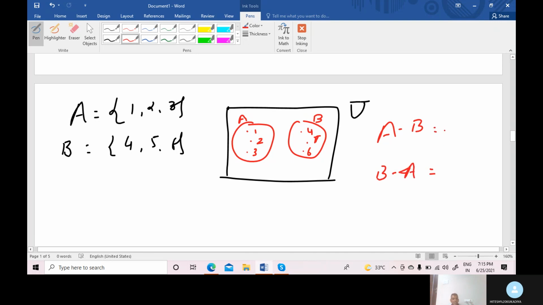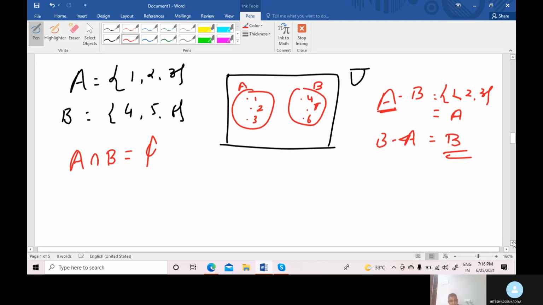Our concept is that whenever we discuss the difference set, common elements are cancelled. But here there are no common elements in both sets because A intersection B is a null set, since both sets are disjoint sets, right? So we write all the elements contained in the first set A. The first set is A, so write the answer A: 1, 2 and 3. You can write the answer as A also. And when we discuss B minus A, the answer is only B. Is that clear, student? Okay. Again, one more example.